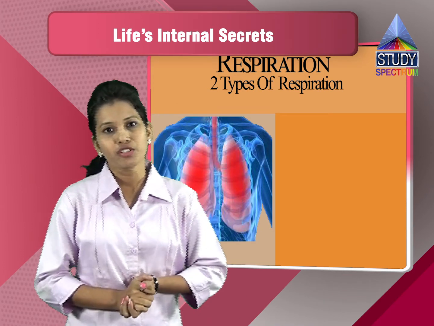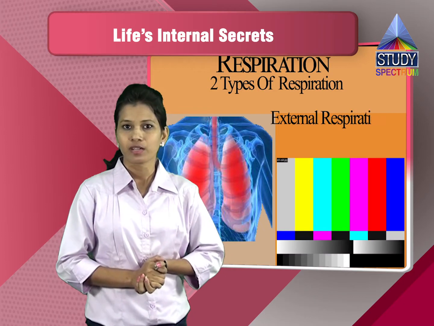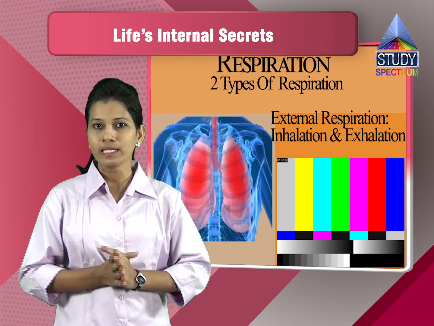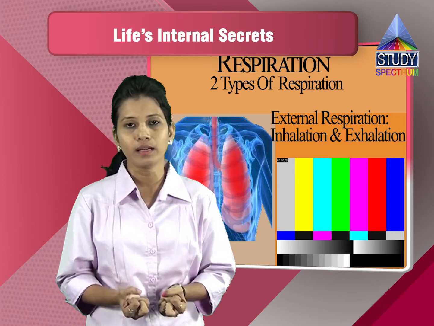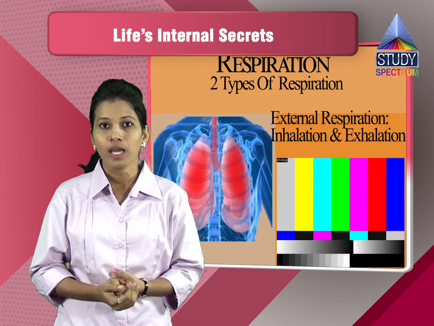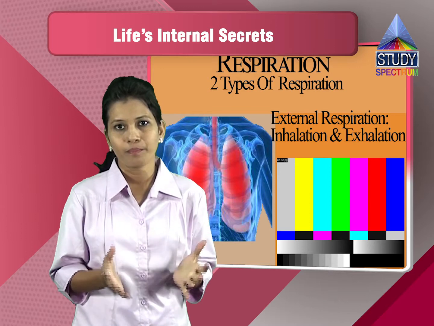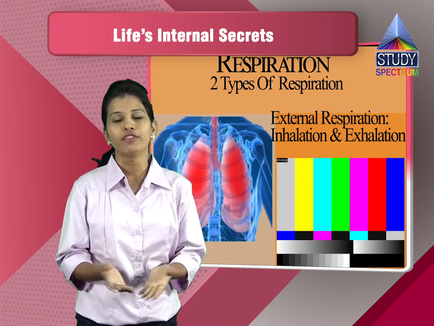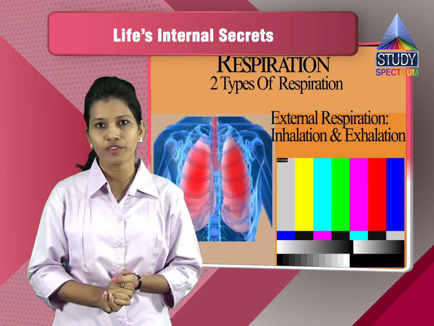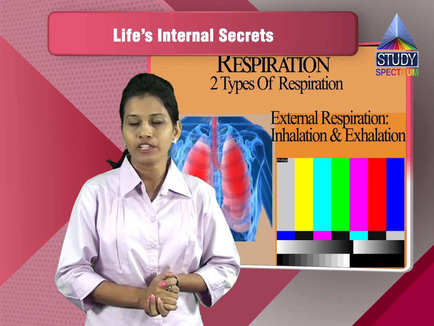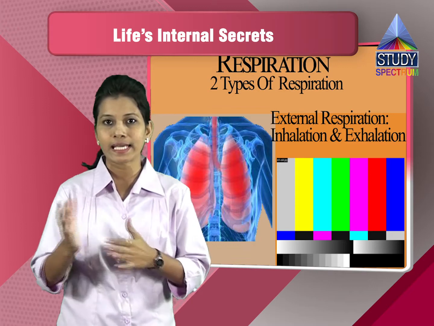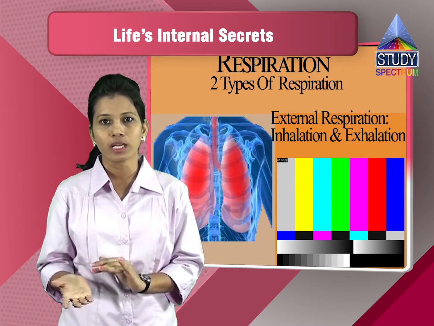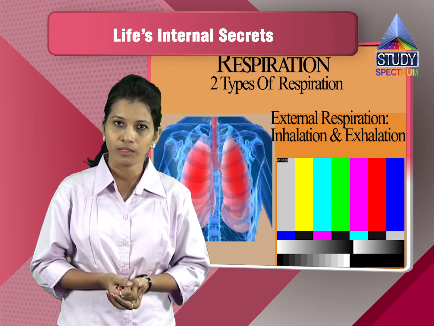So respiration is of two types: external respiration, the inhalation or exhalation. What is inhalation? That is taking in the air is called inhalation. In that we have a large amount of oxygen. And then exhalation is removal of the air which is containing more amount of carbon dioxide. So this is inhalation and exhalation, which is also called external respiration, because it is taking place externally and not at the cellular level.